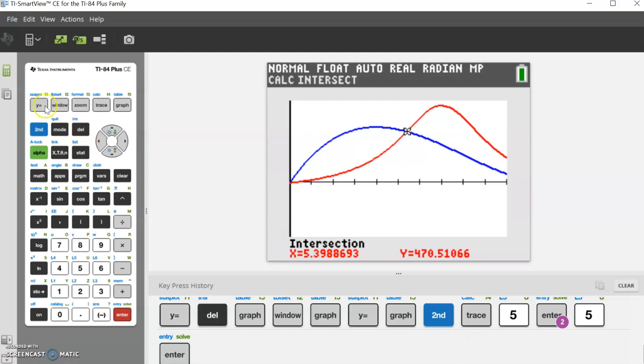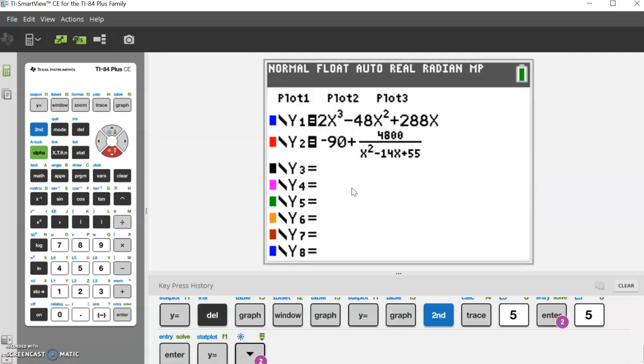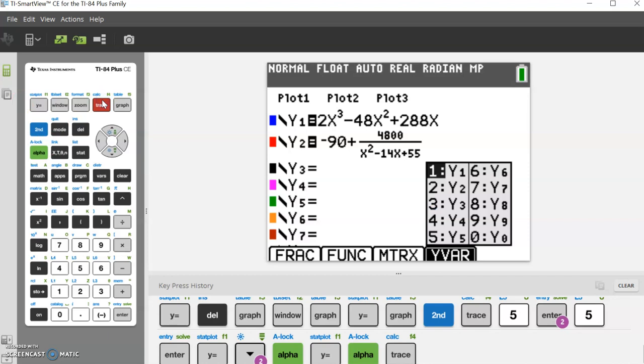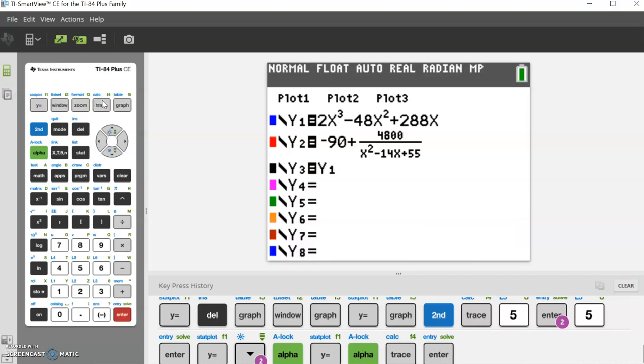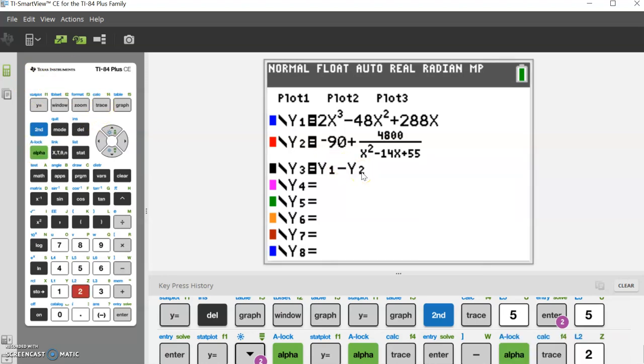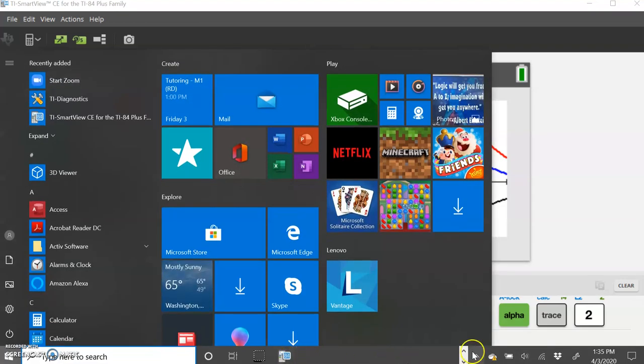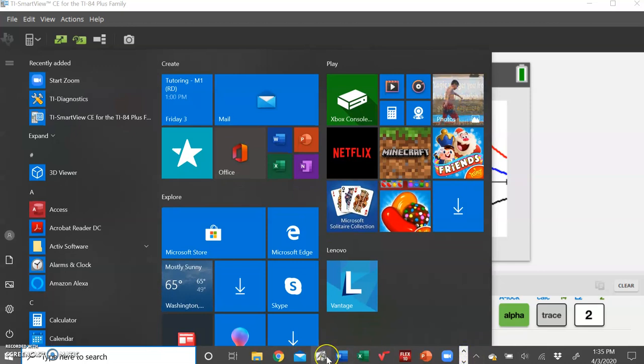And if you want to kind of fix that up so you can see it a little better, one thing you might want to do instead of graphing that is actually graph, I meant alpha trace, y2 minus y1, y1 minus y2. And just look at that graph. And so when we look at that graph, you can see that it's changing from positive to negative, which might give you a better idea of what's happening, so you can make that statement. And that's a really important statement, because even though it's a 0, it has to change from positive